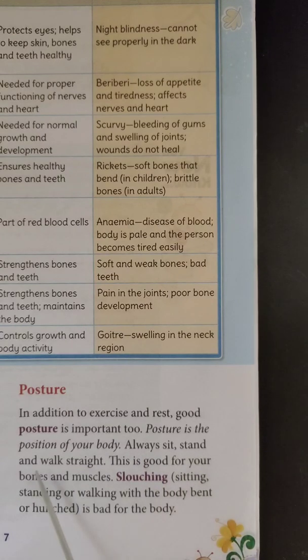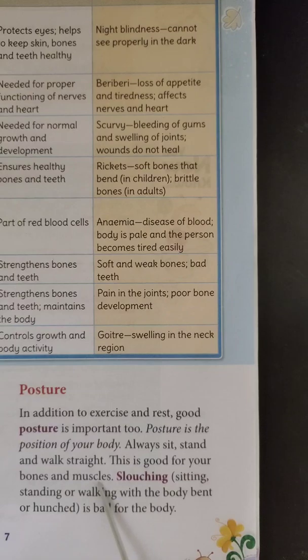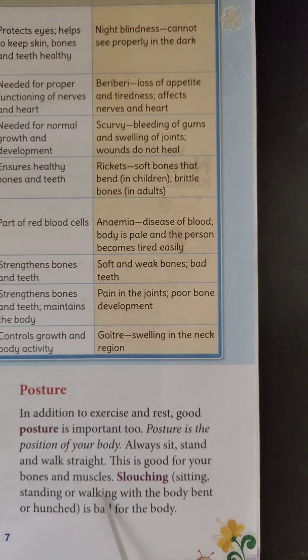Always sit, stand and walk straight. So this is good for your bones and muscles. When we maintain a proper posture, our bones and muscles will be healthy. Slouching. You know what slouching is? Not sitting, standing or walking in a proper posture. So that is actually called slouching.